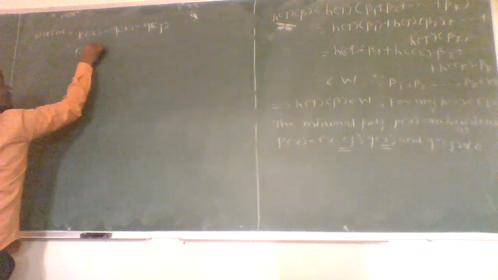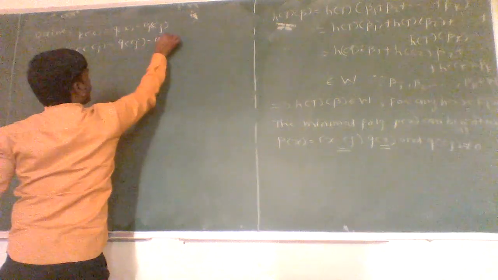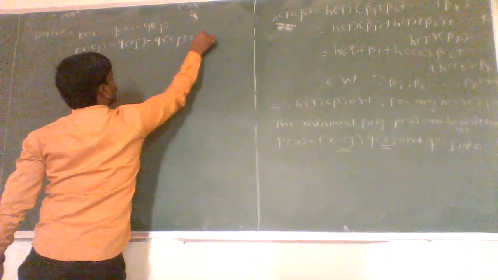Now, here as cj is a root of the polynomial, then k of cj is nothing but q of cj minus q of cj, which is equal to 0. Therefore, cj is a root of k of x.